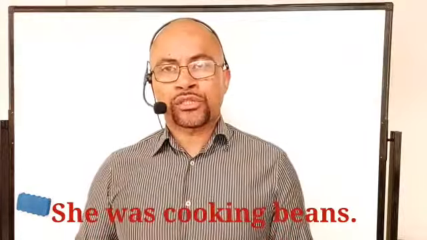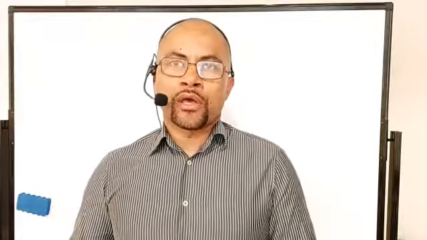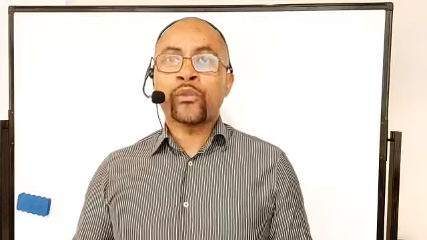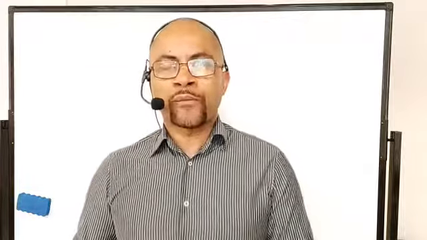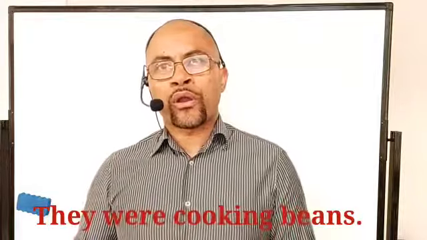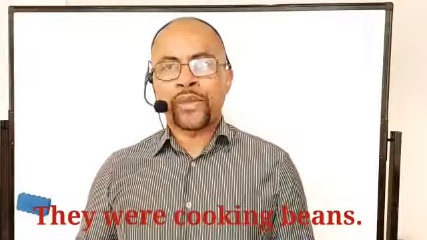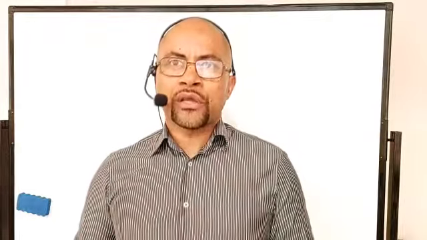She was cooking beans. So this is with was. Then with were, because the verb to be in the past, we have was and were, we can use they were cooking beans. Okay? So this is the form of the past continuous affirmative sentence.